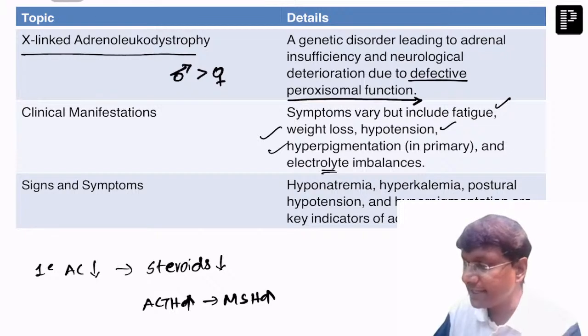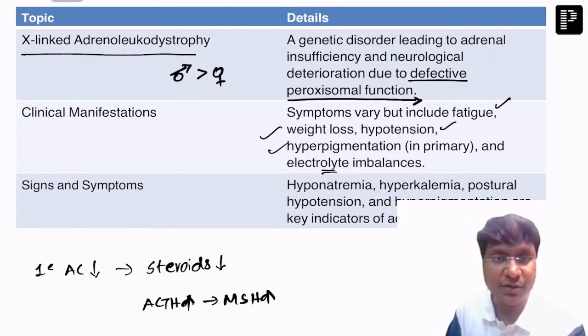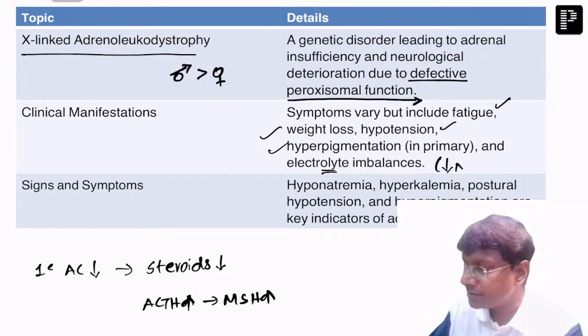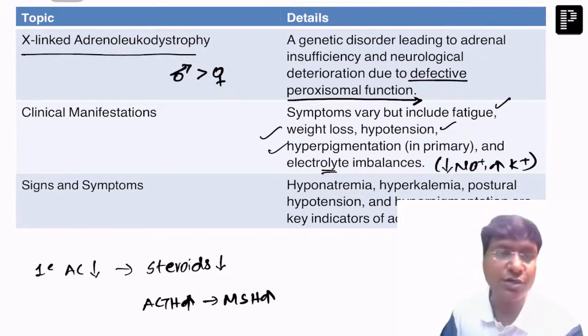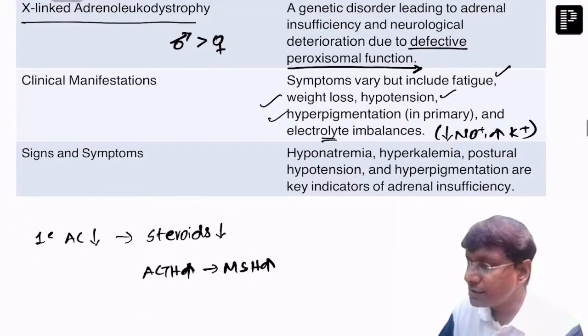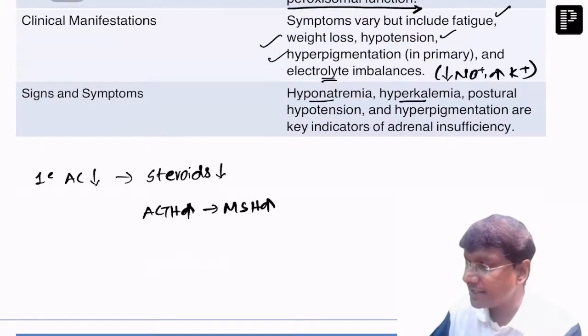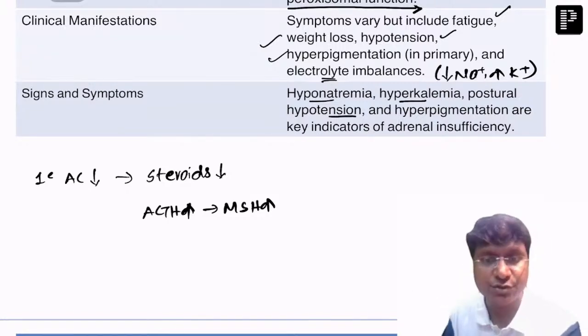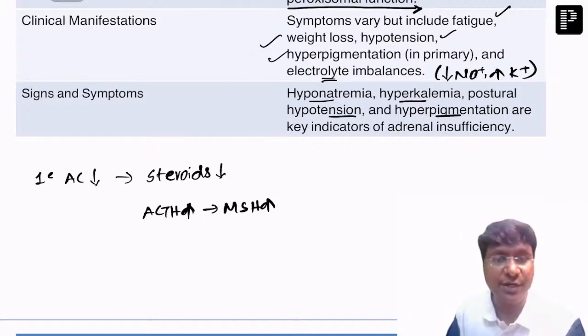And there will also be electrolyte abnormality. What will that electrolyte abnormality be? It will be in the form of hyponatremia and hyperkalemia. Why? Because aldosterone insufficiency is there. So electrolyte abnormality, hyponatremia, hyperkalemia, and postural hypotension due to the aldosterone deficiency, right? And then hyperpigmentation, why? Due to the increase in the MSH levels.